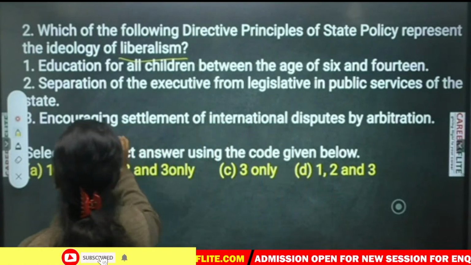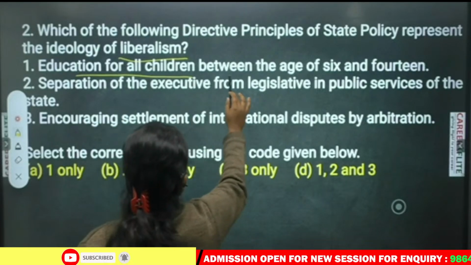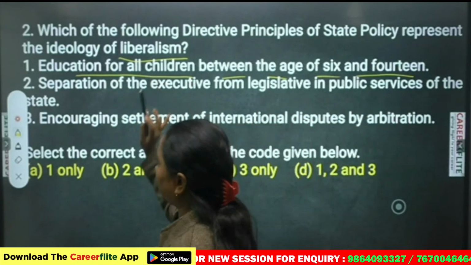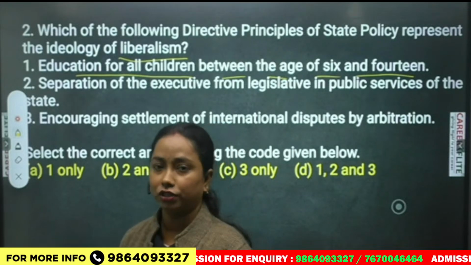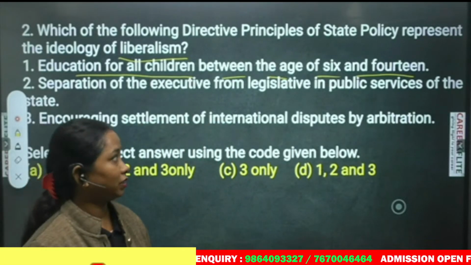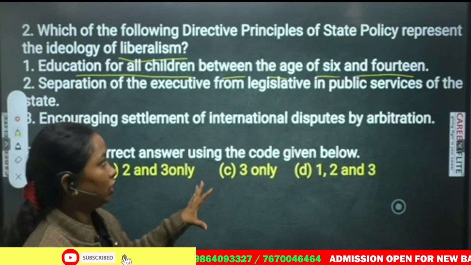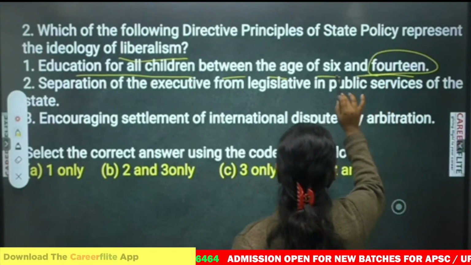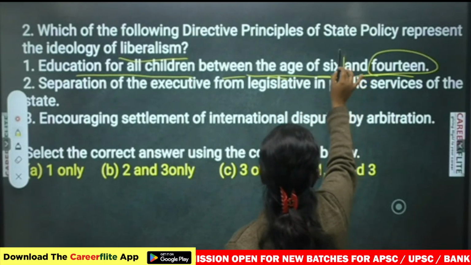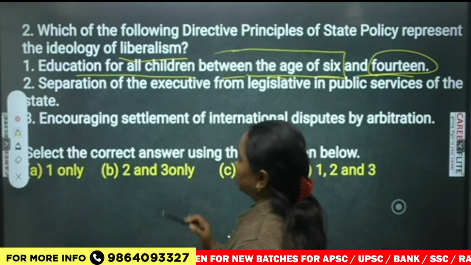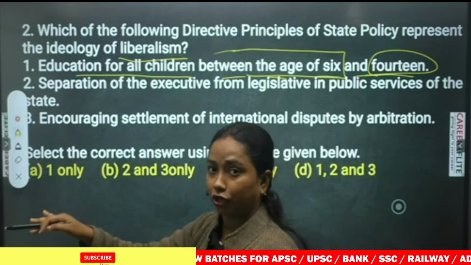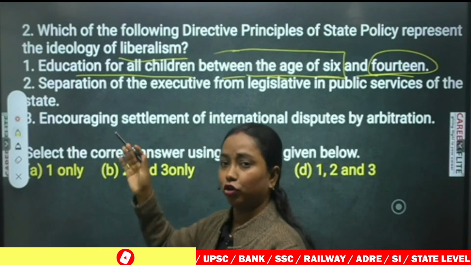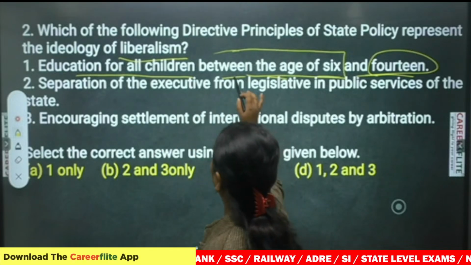Liberalistic principles, education for all children between the age of 6 and 14. Number 1, we know that education for the children is provided in DPSP, but here we need to notice that the age particularly is given 6 and 14. So we know in DPSP it's up to the age of 6. Okay, only up to the age of 6 is given, not till 14. Okay, that is in fundamental rights, which is different, but they are asking about DPSP here. So number 1 we can cancel out.